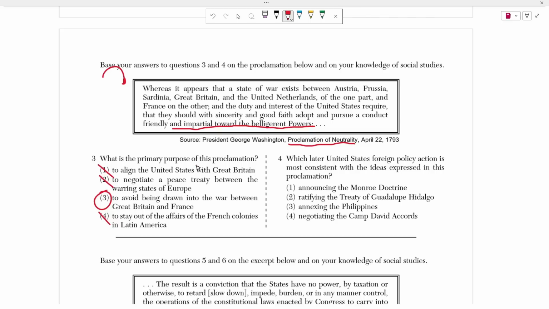Number 4 asks, which later United States foreign policy action is most consistent with the ideas expressed in this proclamation? And obviously that's going to be the Monroe Doctrine, right? The Monroe Doctrine pretty much said that, or it was a bigger kind of way for America to stay out of the conflict of Europe. They said that they banned Europe from essentially entering Latin America to further colonize it. They said, listen, this is our part of the world. Europe is your part of the world. Don't come in here with your military ships. We won't come to you with our military ships.